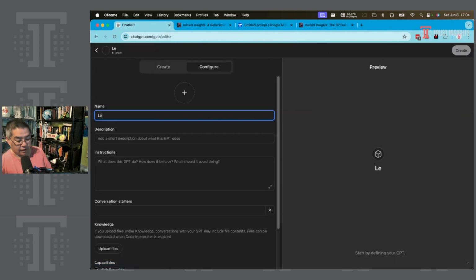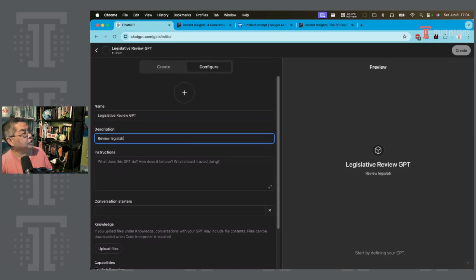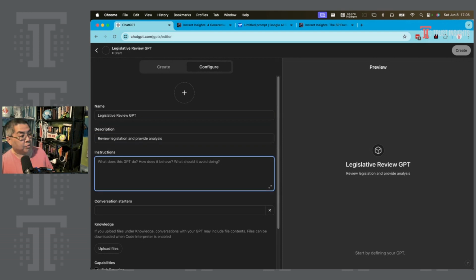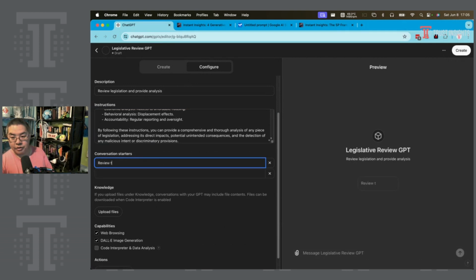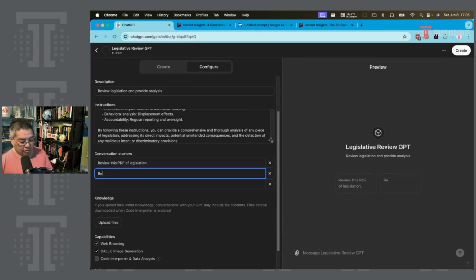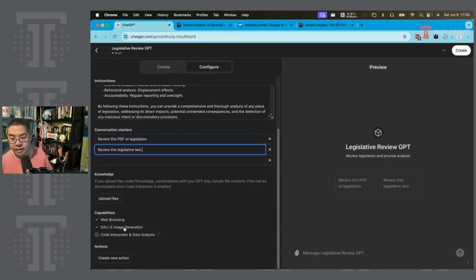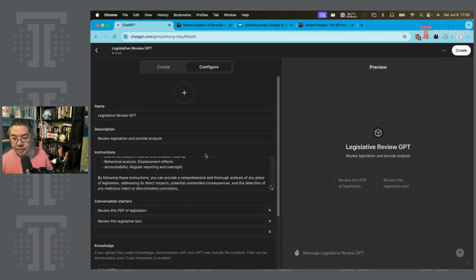And we're going to call this Legislative Review GPT. Review legislation and provide analysis. And we're just going to paste in that giant block of text. Review this PDF of legislation. Review this legislative text. Let's give it a couple of easy buttons for the user to press. And we're going to go ahead and turn off image generation. You don't really need that. And we can give it an icon, maybe, if we want to. I don't know that we need to for this. We'll go ahead and hit create.